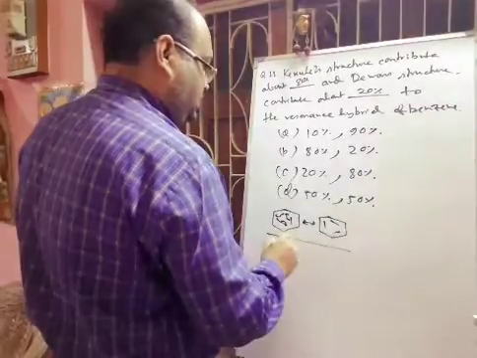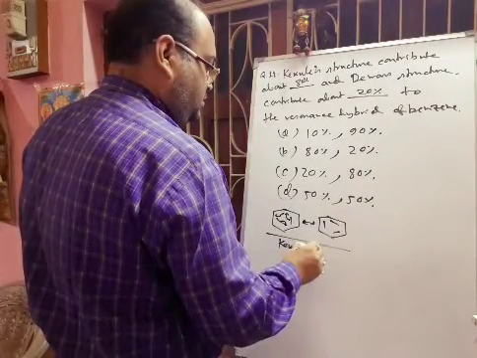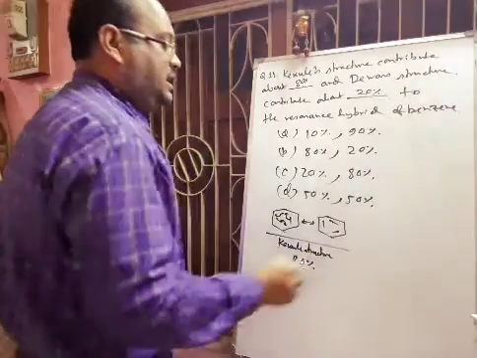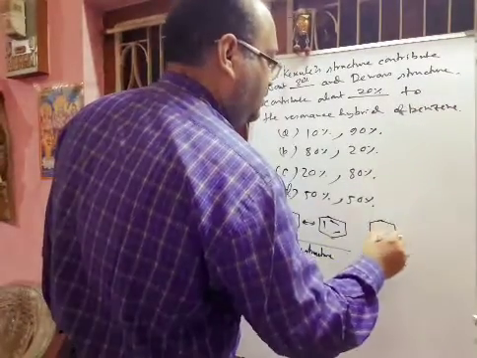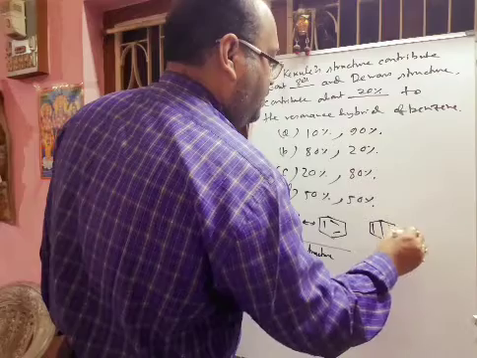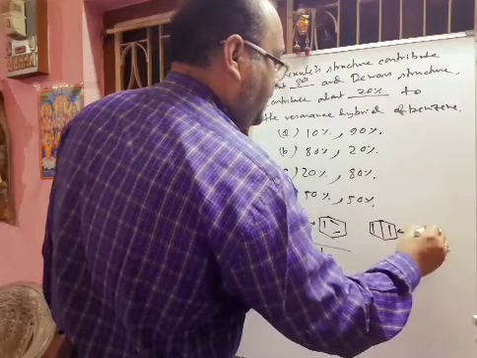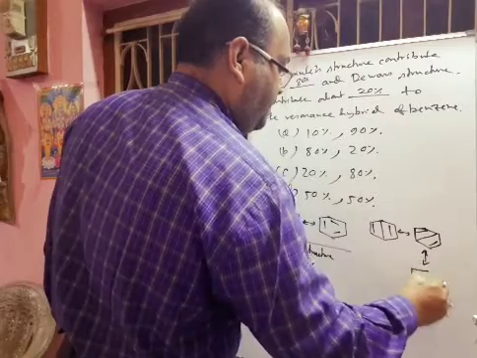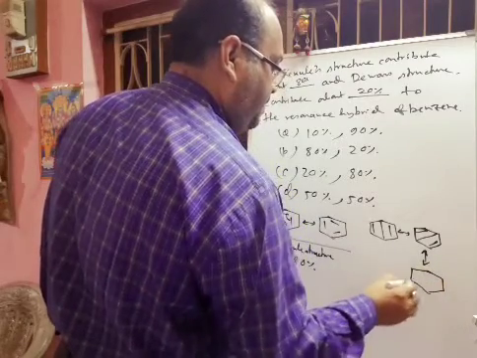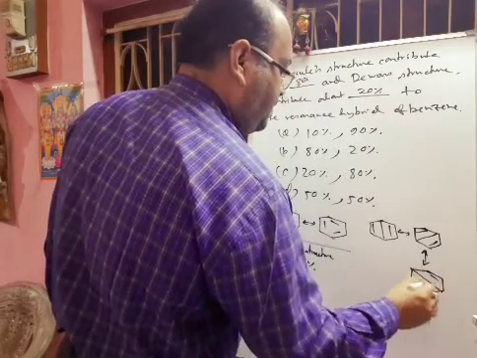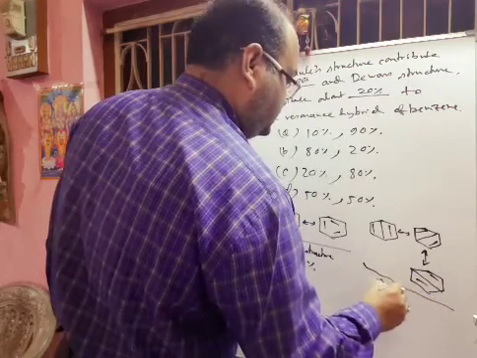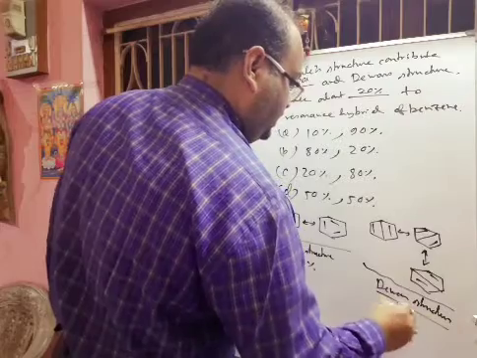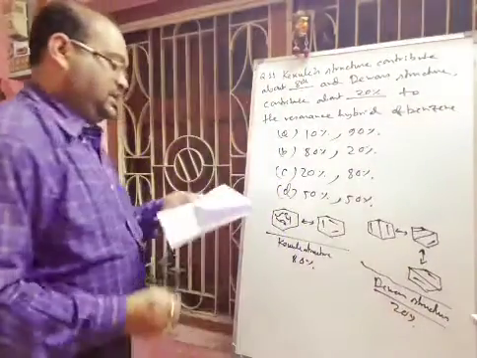This is the Kekulé structure, 80% is contributing to the resonance hybrid, and these are the Dewar structures. So they are contributing 20%. Understand what I am telling?